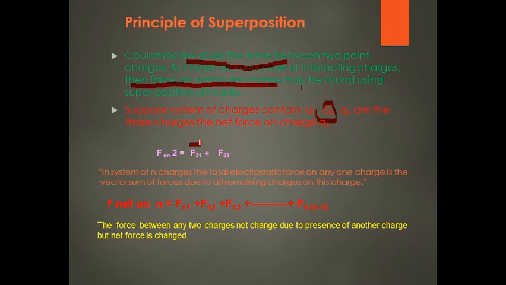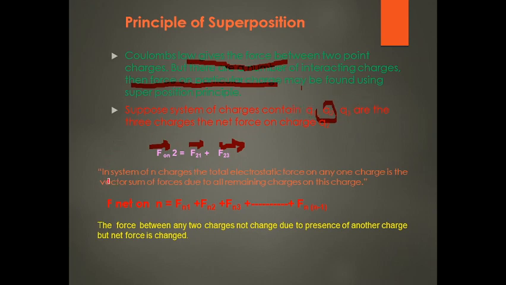This is the sum of the forces on this charge. This is known as the superposition principle. For a system of n charges, the total electrostatic force of interaction is found in the same way; this is the example for three charges.